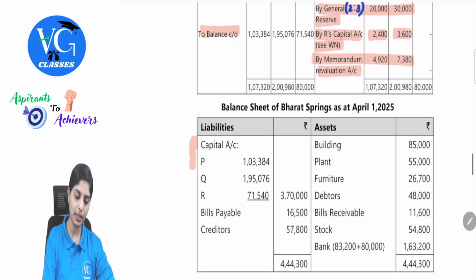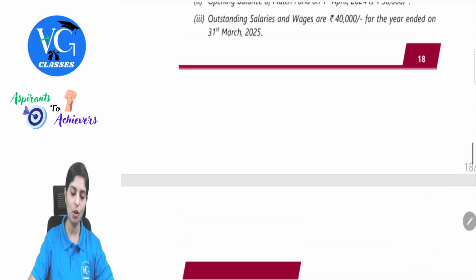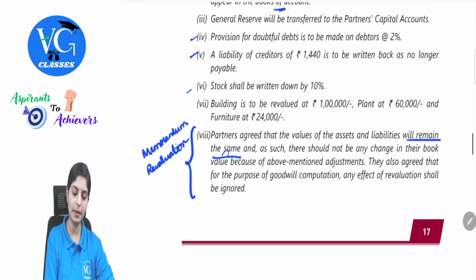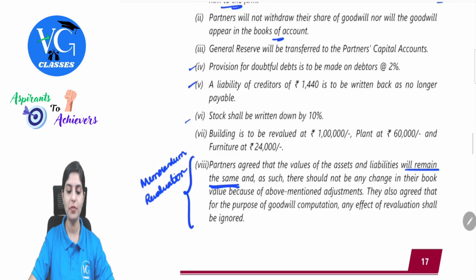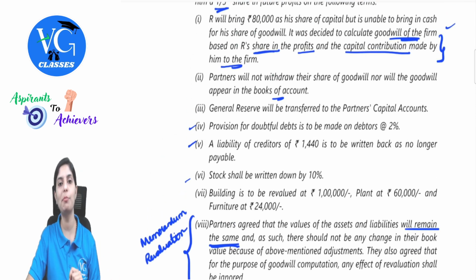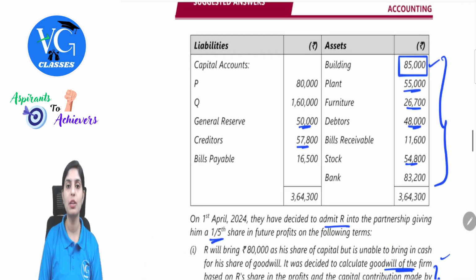So this will be your closing capital balance, which will have to be taken into the balance sheet. Remember one important thing. The question is clearly emphasizing that partners do not wish the values of the assets and liabilities to change. So when we are preparing the balance sheet, and also the question is clearly indicating memorandum revaluation, you will have the exact same values and not the revised or revalued values. This is where most of the students have committed the mistake.